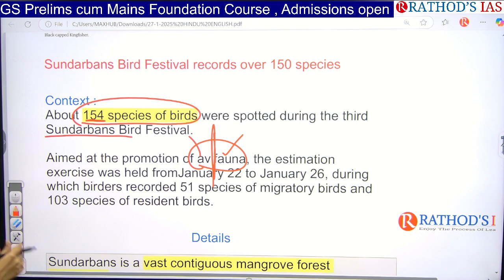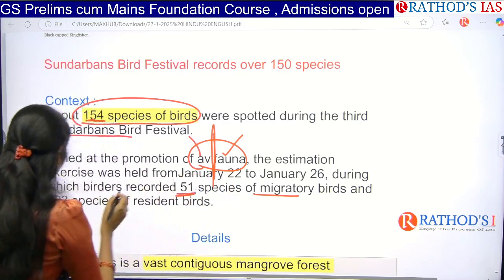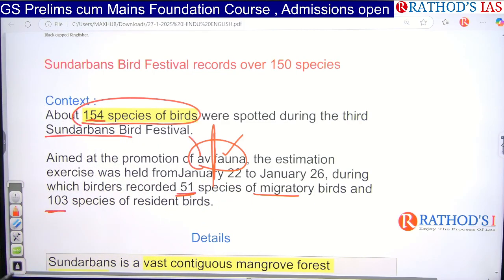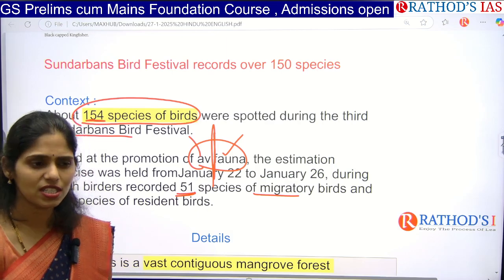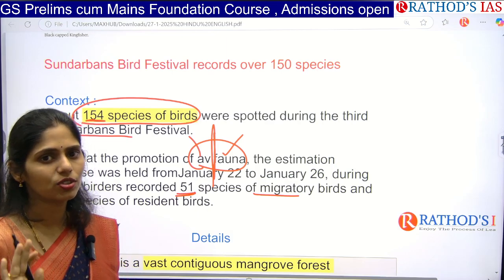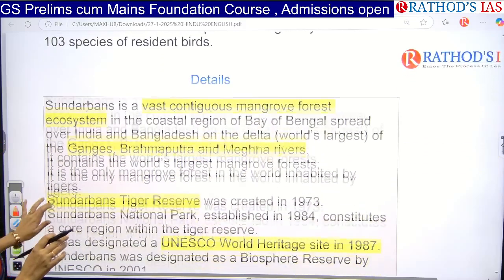The estimation exercise started from January 22nd to January 26th, and they recorded around 51 species of migratory birds and 103 species of resident birds. Resident birds are those that live in that area. Migratory birds come from another area to this area during the seasons. Okay, now let us see some basic facts.